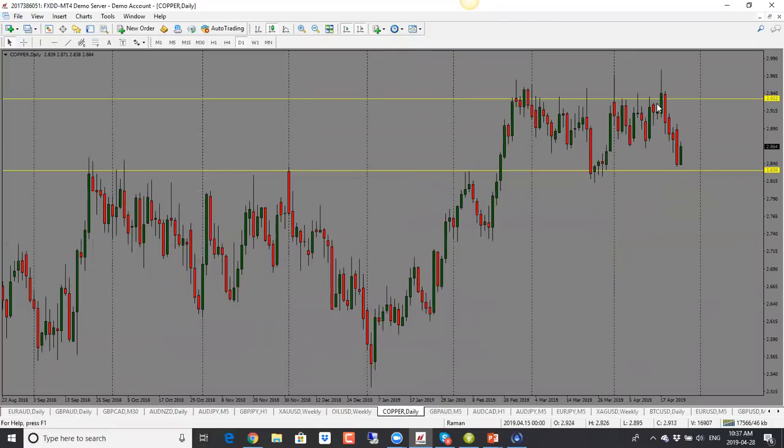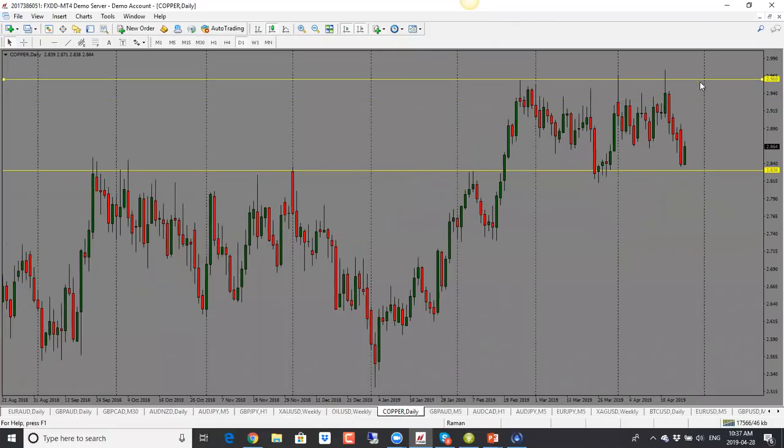Copper here, copper has been range bound for quite some time. It's been trading in this range. Now it's pulled back up a bit. And in this case here, it is looking bullish, but I think that's more of a pullback than really a bullish move. But it could go all the way into 2.89 and then drop from here.